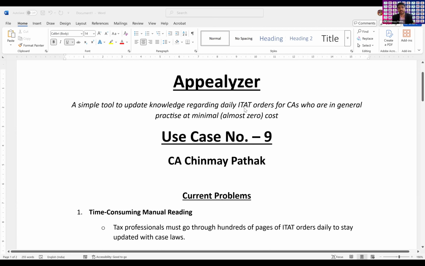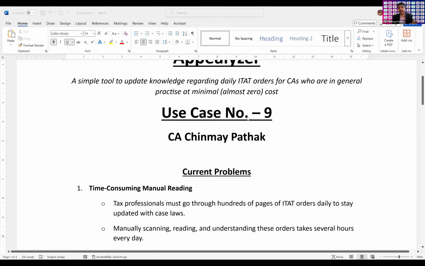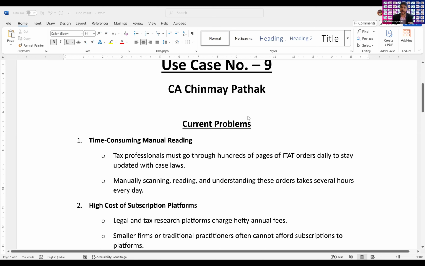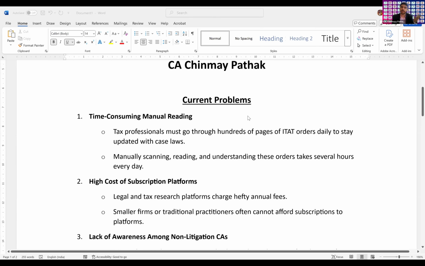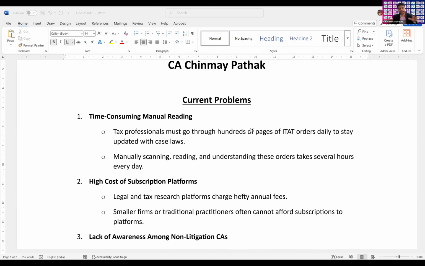So I created a tool which uses a very minimal cost, almost zero cost, except the API that it uses. It is regarding how, on a day-to-day basis, it creates summaries for the daily decisions that ITAT pronounces. So first, I will go into the demo, and then we will go into the fundamentals of how I created this. It's a very easy to use tool. As you can see, this is the front end screen.